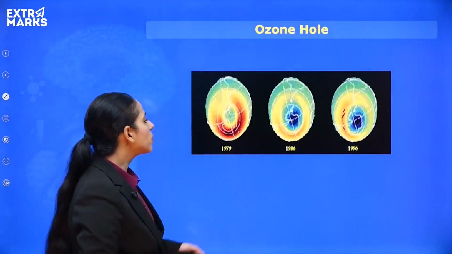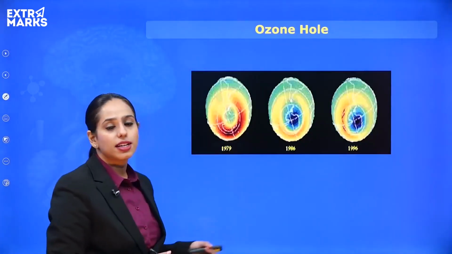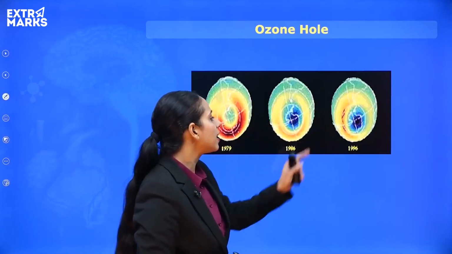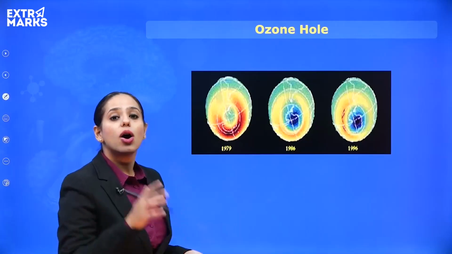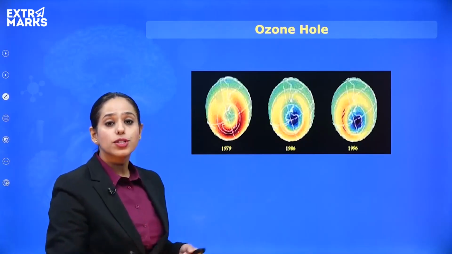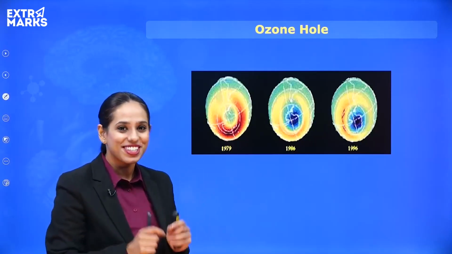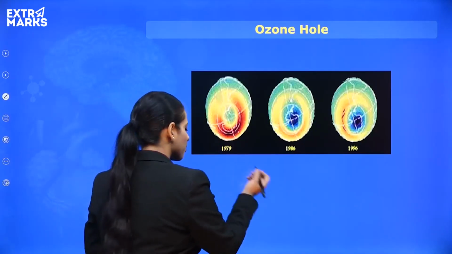It's very delicate and it gets really affected by a little bit of change in its composition. Okay. So, the ozone hole has been increasing. In the year 1979, you cannot see it. The purple dot that you see is expanding. It's becoming bigger and bigger. Although at times there is good news that the ozone hole is actually closing down. This is basically the ozone hole.